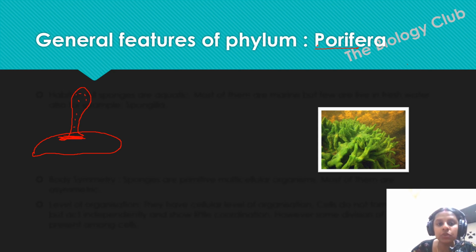This rock will act as the substratum for the sponge. Now, how will they obtain their food? They will obtain their food through water entering their body. The water will enter their body, bring food with it, and come inside the body of the sponges.